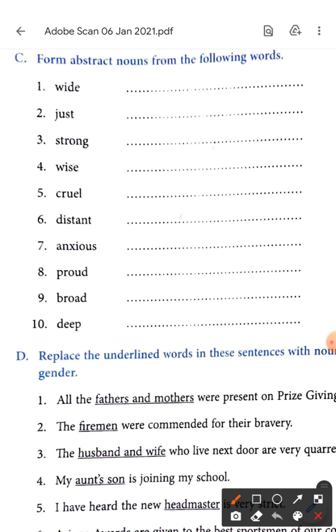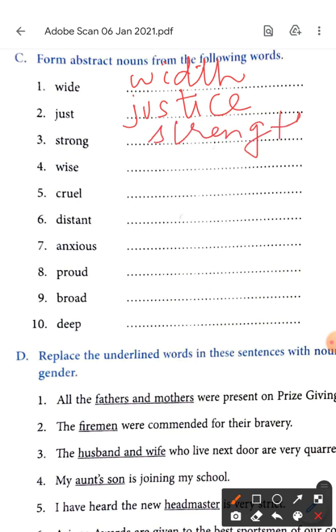So something very wide. What do we say? What is the width of, like table, chair, room, play, anything? Width. When we want to talk about just, what do we call it? Somebody is very just. So what does he do? Justice. Gives justice. Strong. Somebody is very strong. So we say, what does the person have? A lot of strength. It will be strength.